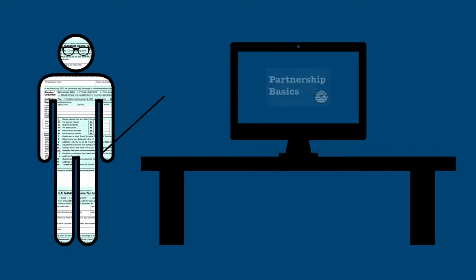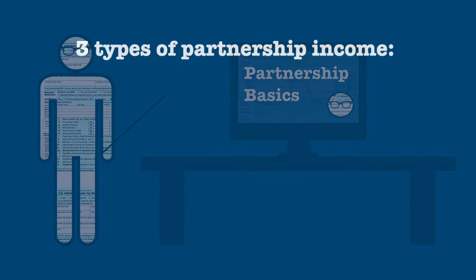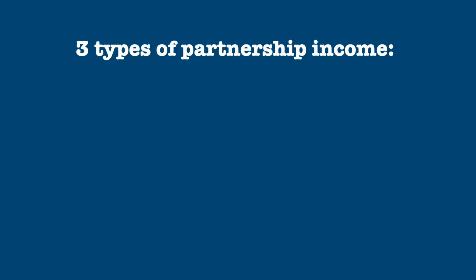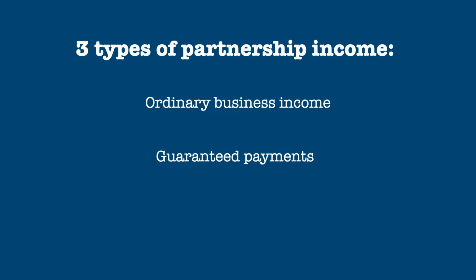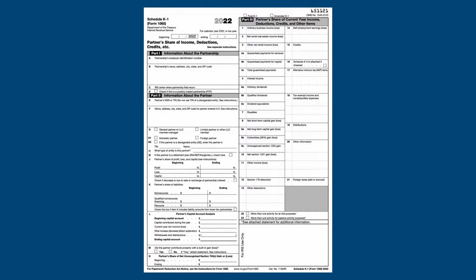You can take a look at that previous video by clicking the card above or the link in the video description. Income from partnerships falls into three broad categories: ordinary business income from the partnership, guaranteed payments from the partnership, and what are called separately stated items. All of these items are reported on a partner's Schedule K1. K1s are also covered in their own separate video.